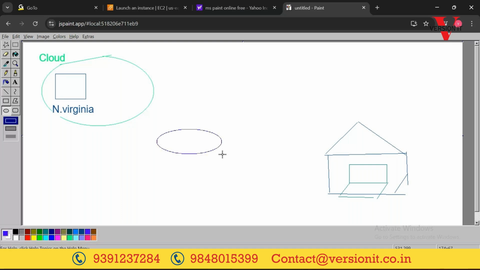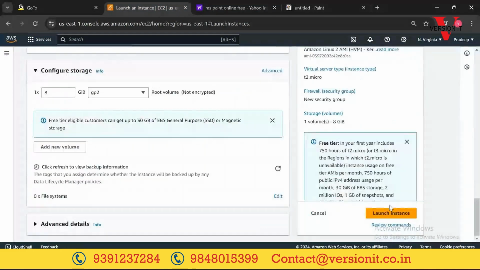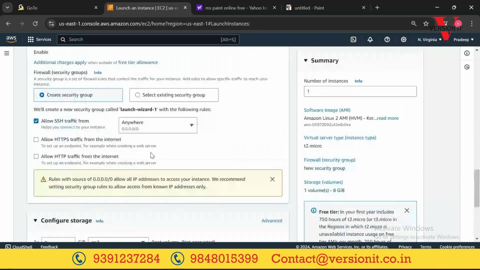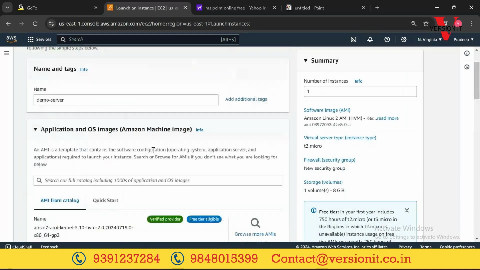Yes or no? So I'm passing some instructions via the EC2 dashboard so that the server will get created on the cloud. We still haven't selected the launch instance option. When you click on launch instance, the server will get created. Right now we are just selecting the options and configurations. What are the required configurations?